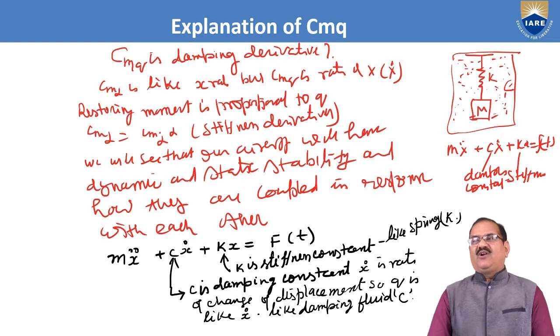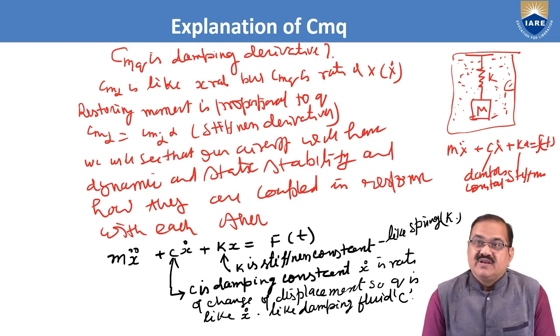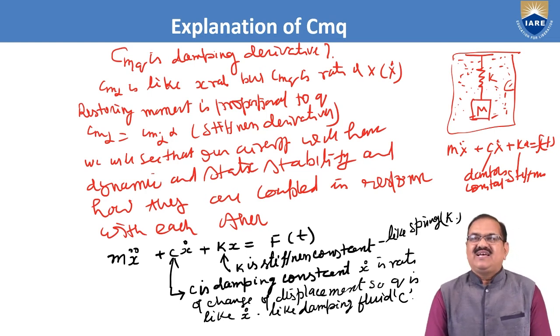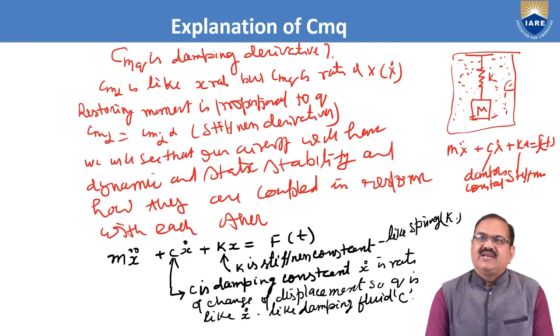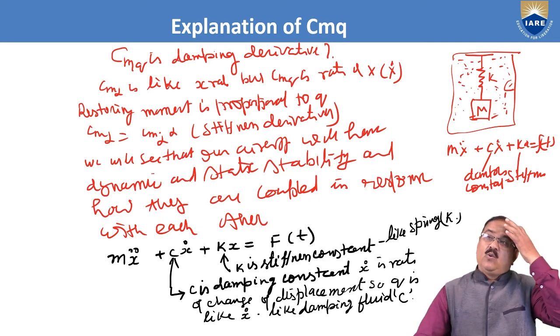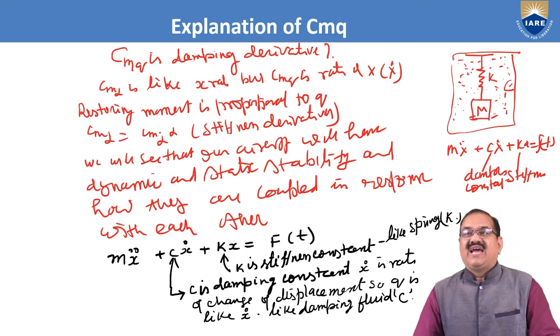So now I want to explain the dynamics point of view of the CMQ. CMQ is a damping derivative, as I have told before also. What is the meaning of damping?